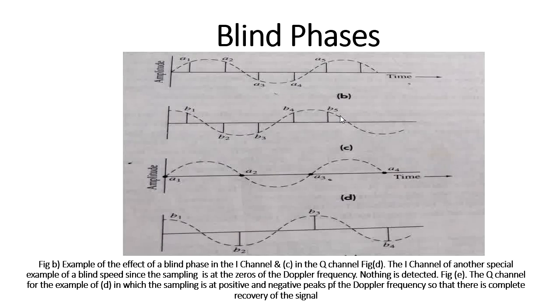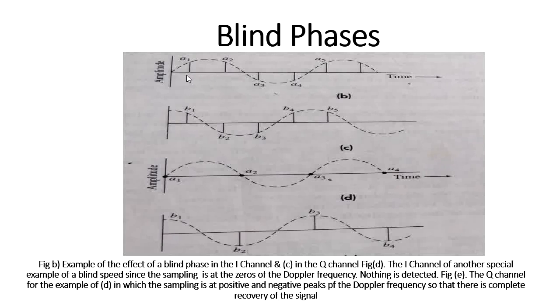In the blind phase, these two waveforms indicate the in-phase waveform and the quadrature phase waveform. The in-phase waveform represents the sine waveform, and the quadrature phase represents the cosine waveform. Before going to the in-phase and quadrature phase, let me explain what we mean by the blind phase.